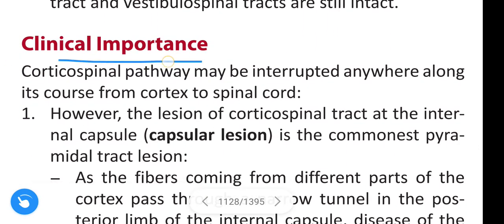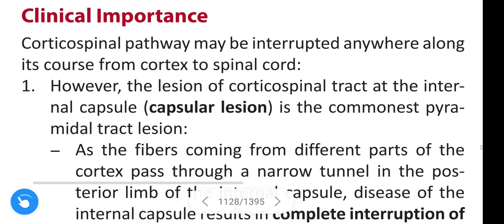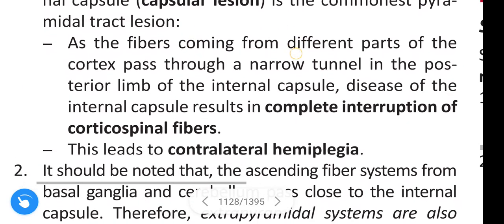Next, coming to the clinical importance. The corticospinal pathway may be interrupted anywhere along its course from the cortex to the spinal cord. However, lesion of the corticospinal tract at the internal capsule, or capsular lesion, is the commonest pyramidal tract lesion.